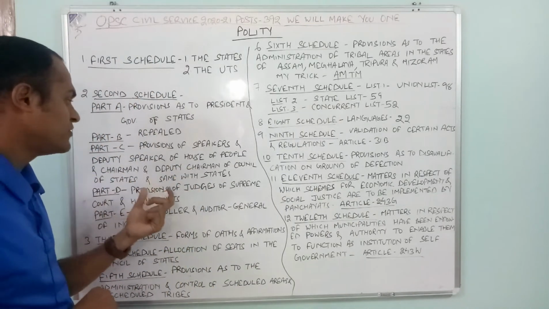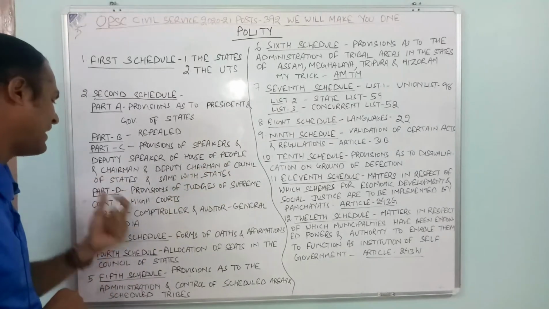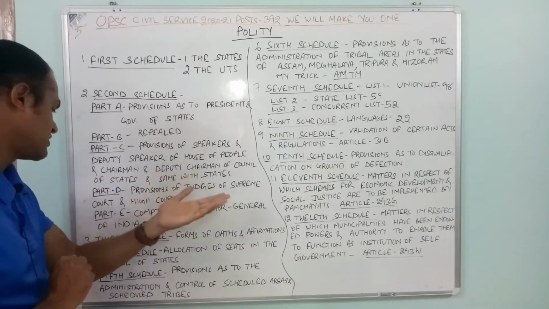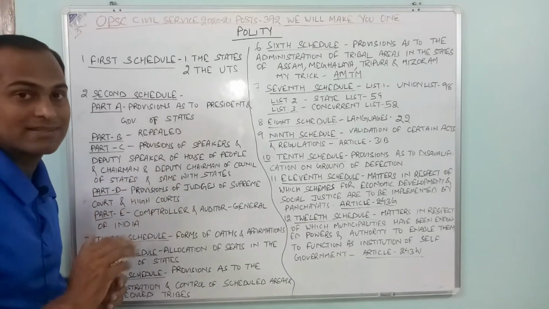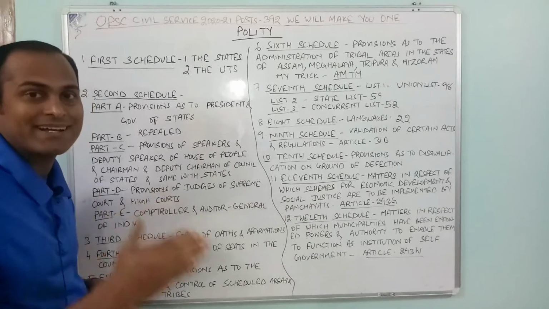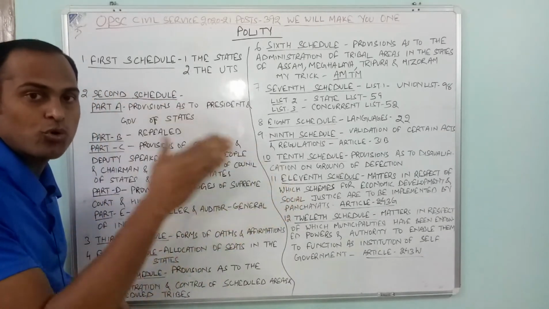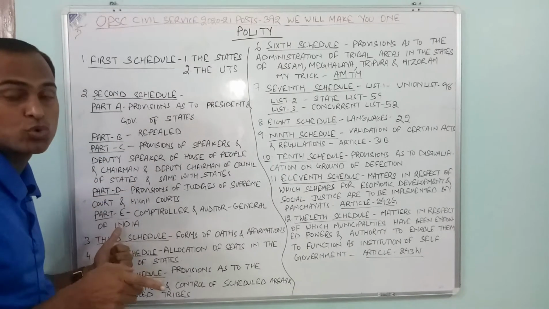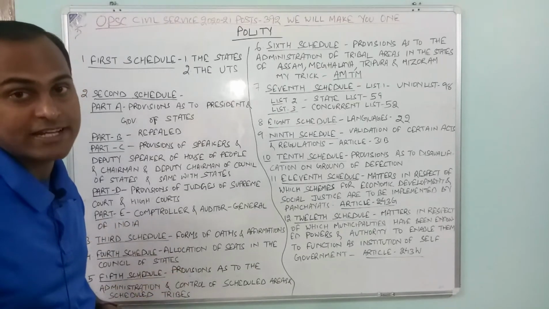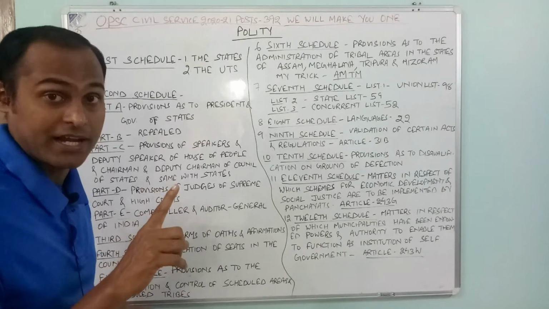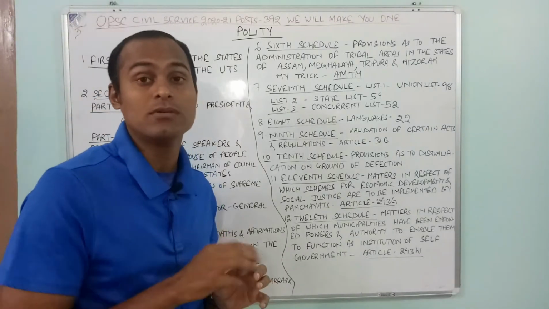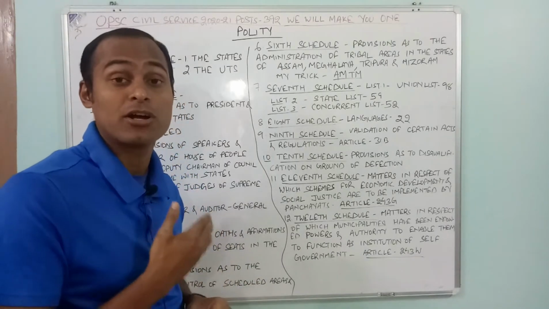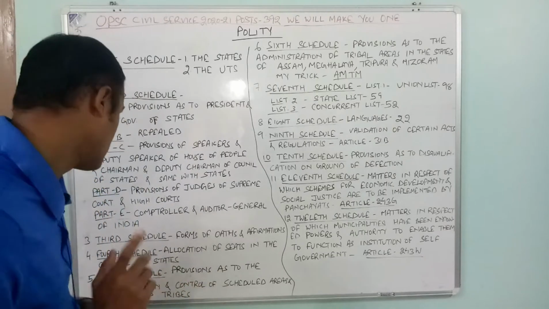Then part D, provisions of the judges of the Supreme Court and High Courts. These provisions fall under schedule 2 part D of the Indian Constitution. Then part E of schedule 2, that is Comptroller and Auditor General of India, CAG, articles 148 to 150. You have to remember this.